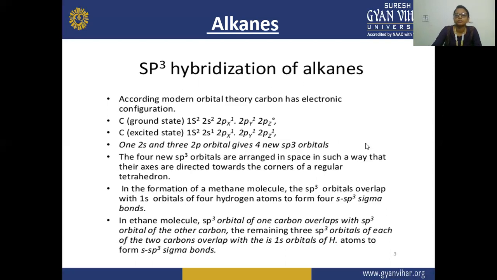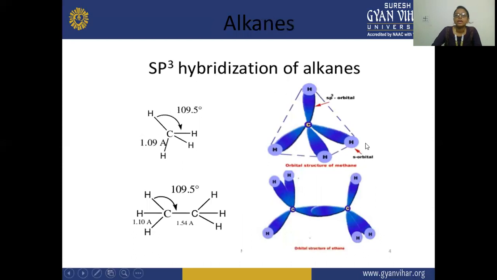Next is the sp3 hybridization of alkane. So here you can see, in case of alkane, first is your methane and second is the orbital structure of your ethane. In case of methane, you can see this sp3 orbital is overlapping the s orbital of this hydrogen. So this is your sp3 orbital and this is your s orbital. So here there is an overlapping of sp3 and s, and there is a formation of the sigma bond.